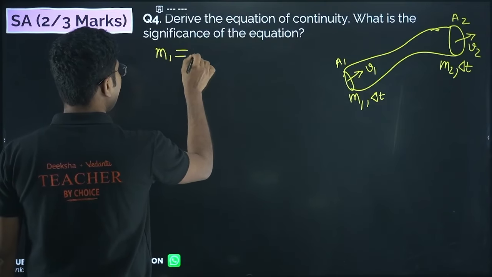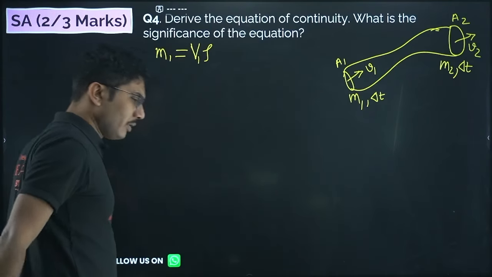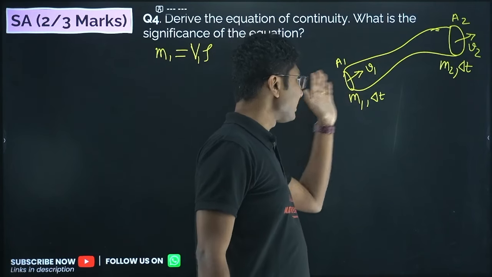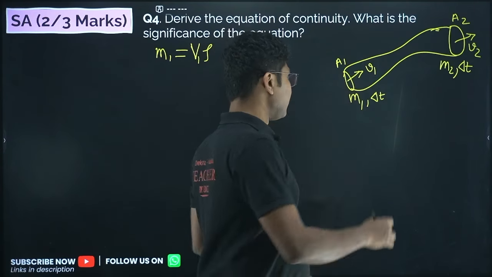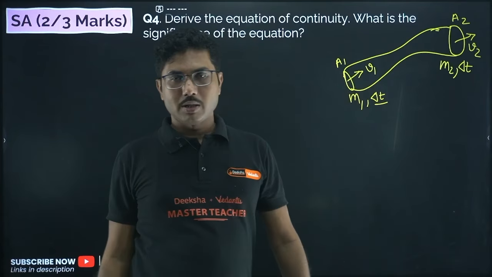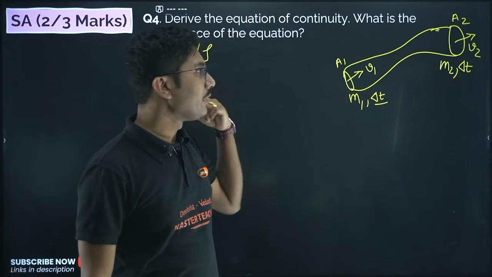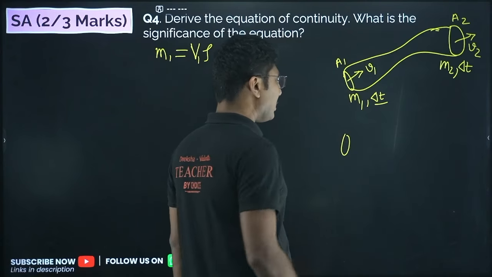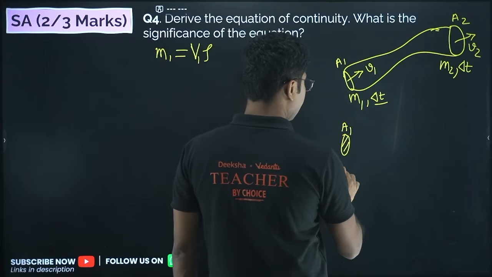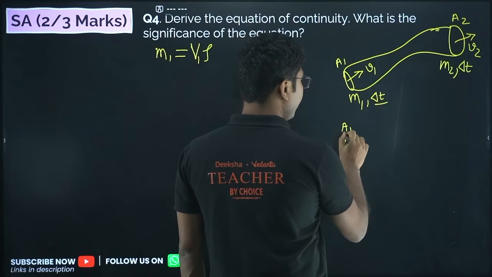Mass is given by volume into density. So what is the volume of liquid that passes through this surface area in time delta t? How to do that? Previously we had a column, but here no column is there. For that, suppose at t equals 0, this is A1. You are only considering this. Now fluid is going in.